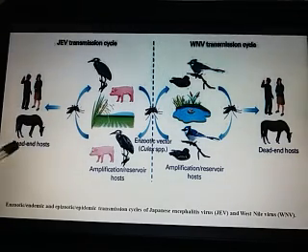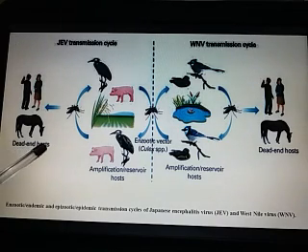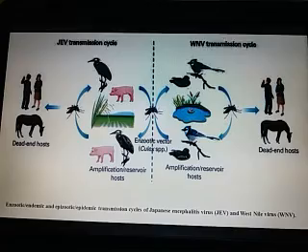But human and horse are known as dead end hosts, because the virus will not be transmitted from these organisms further to cause the disease. Okay.